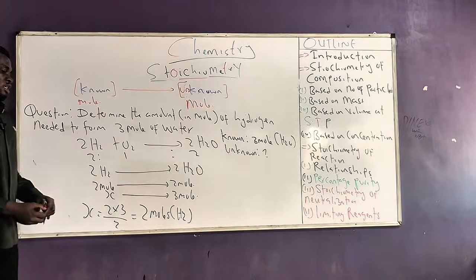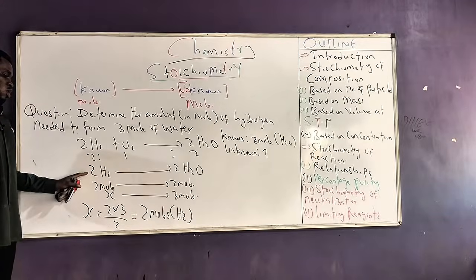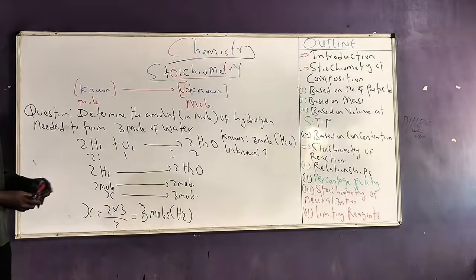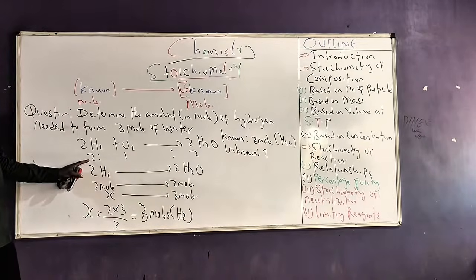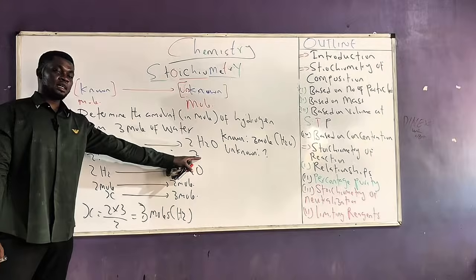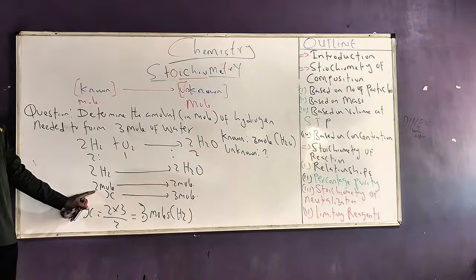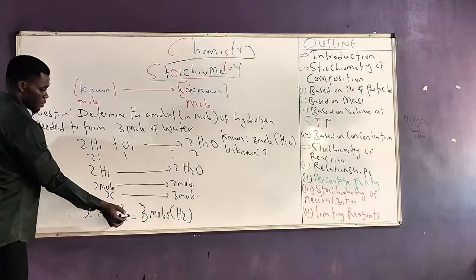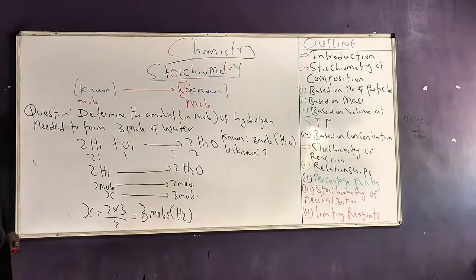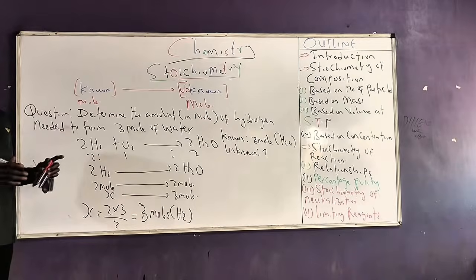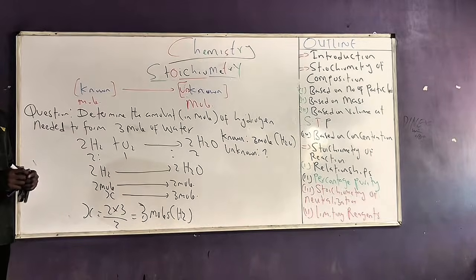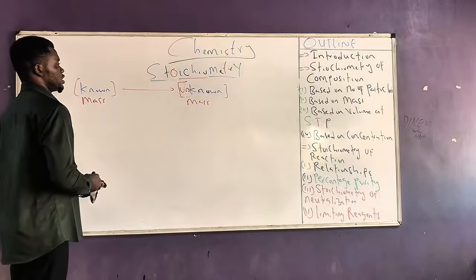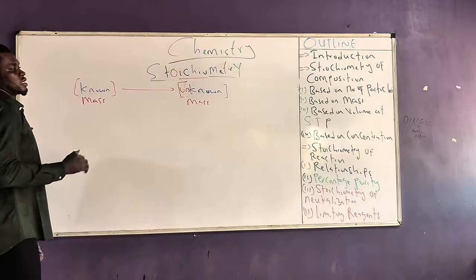This means that 2 moles of hydrogen gas will always form 2 moles of water. So therefore, 3 moles of water will be formed from 3 moles of hydrogen gas. Very simple. This is the basic idea behind the mole-to-mole relationship. Now let's take the next relationship, which is the mass-to-mass relationship.